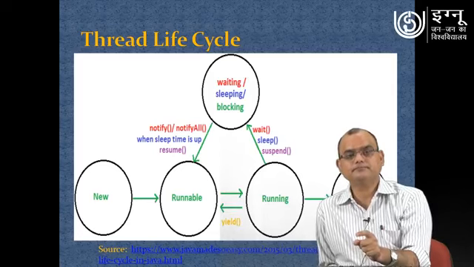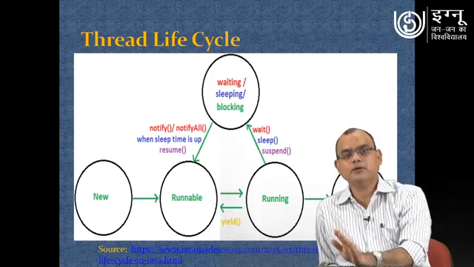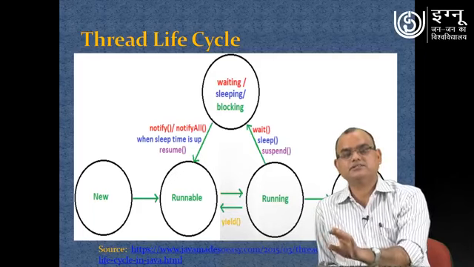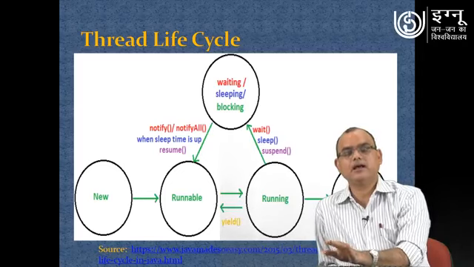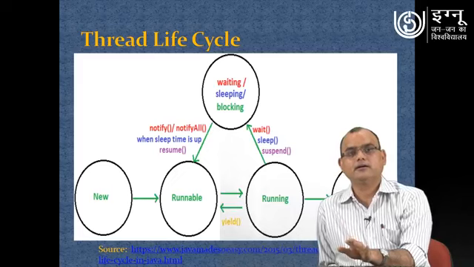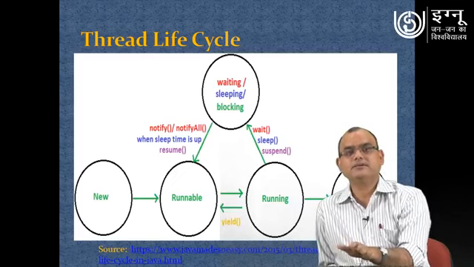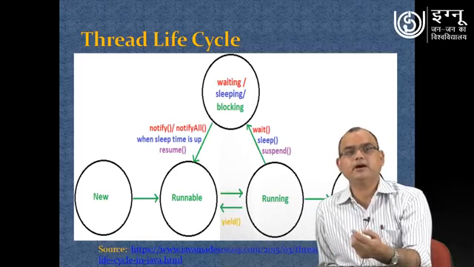And similarly, wait is a method that can be applied on a specific thread, and once it has been applied, that thread will be waiting for some specific moment of time until some notification comes that you have to come out of your wait and be ready for execution.